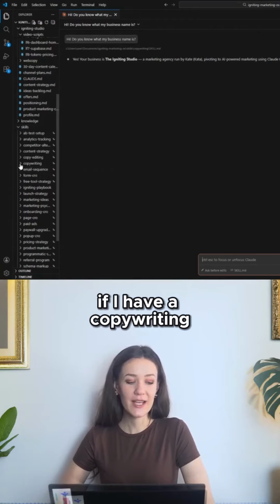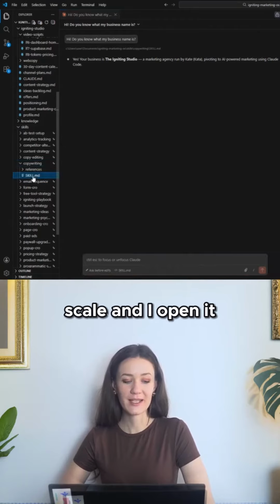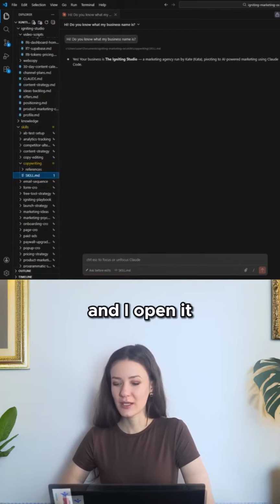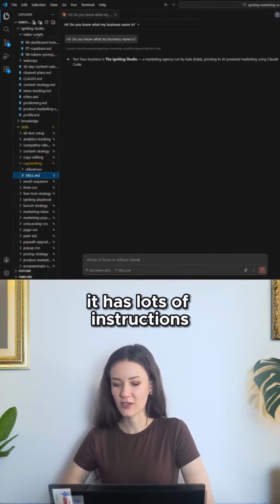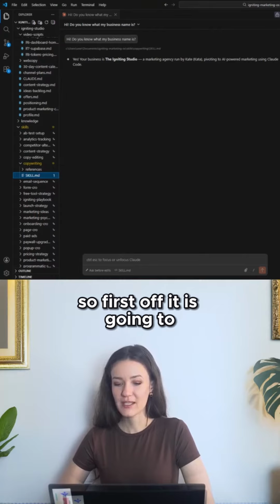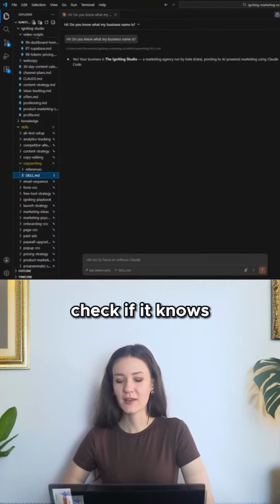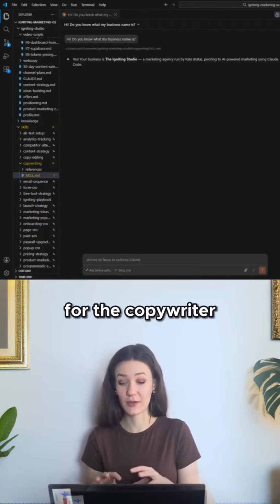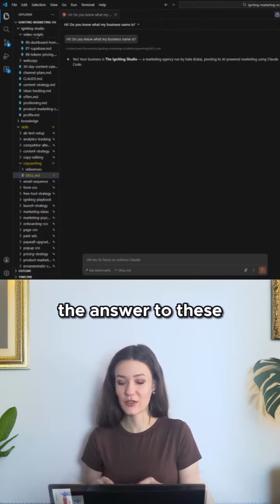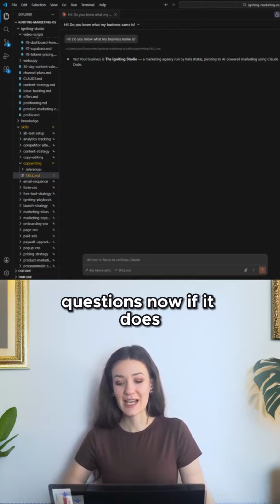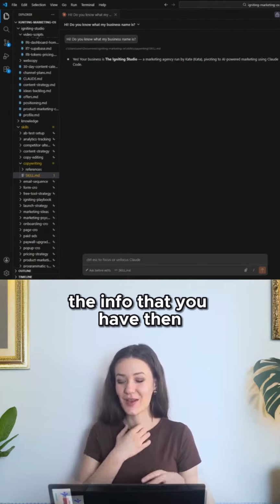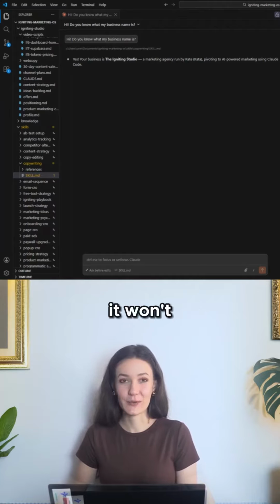So for example, if I have a copywriting skill and I open it, you can open files by simply clicking on it. When I open it, you can see that it has lots of instructions. First off, before writing, it is going to check if it knows the answers to these questions, because it is important for the copywriter to know them. If it does, because it looked at your folders and files and all the info that you have, then it won't ask you these questions.